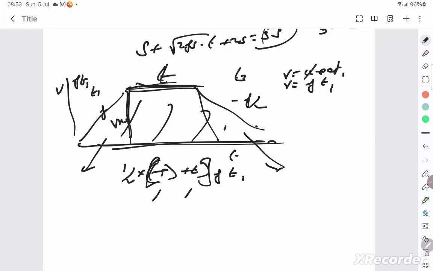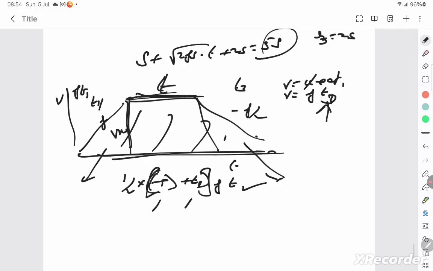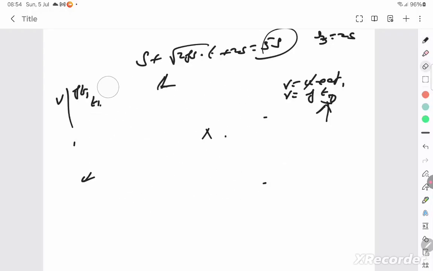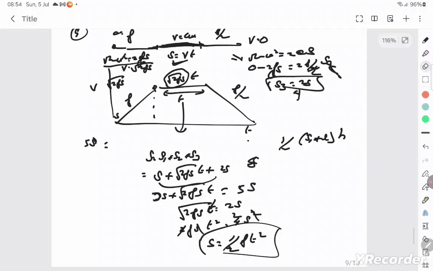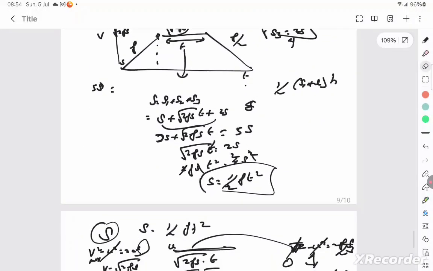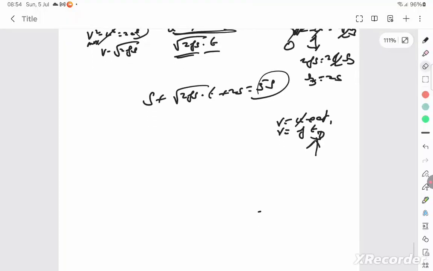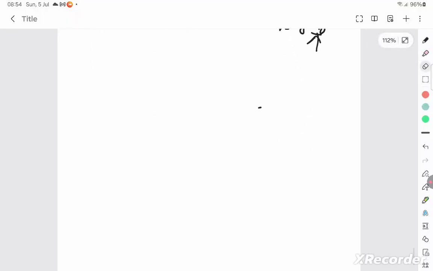Correct? The small t is okay. This is all right. This is t1. The time taken for this journey is t1. This is t3. So just follow this method. Otherwise you have to find the respective times, but you won't get the answer only in terms of distance, no? So might as well do only v square minus u square is equal to 2as, and that's the easiest method you can do to find the answer. So let's go to the 10th question. Then next is the 10th question.